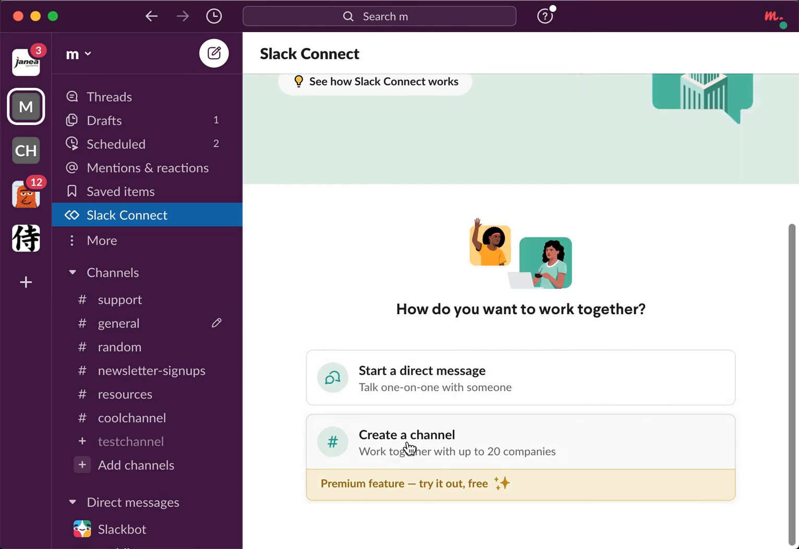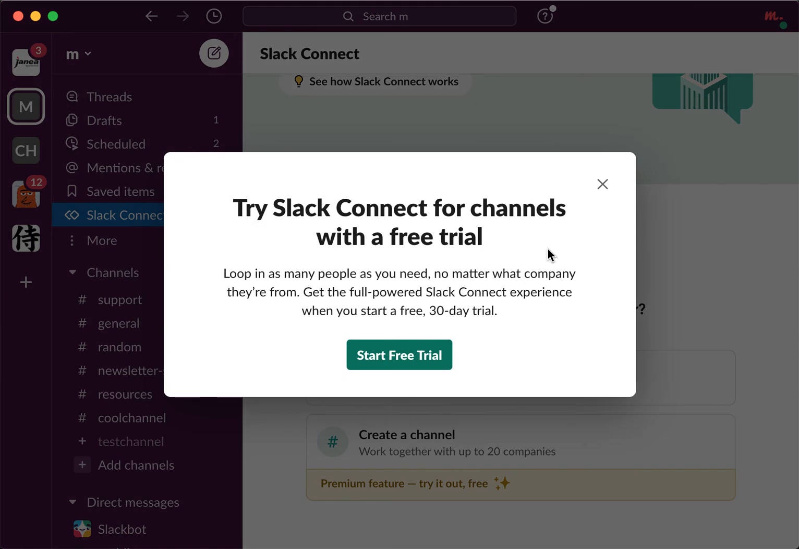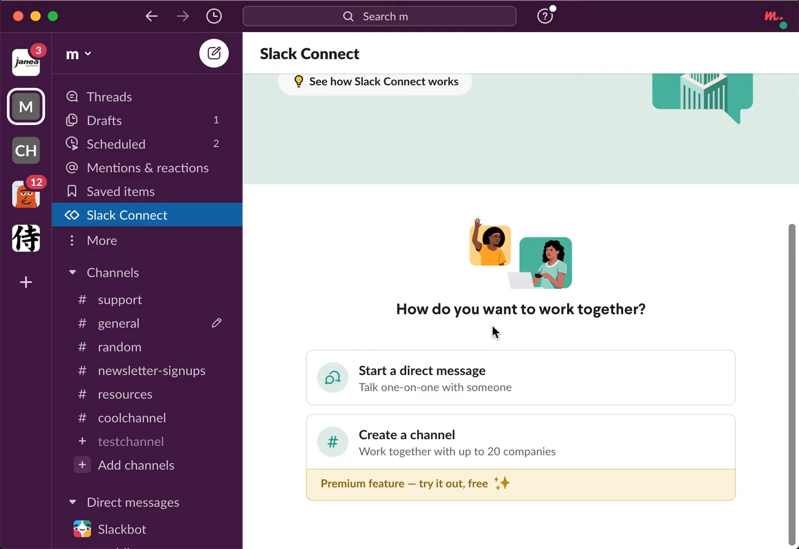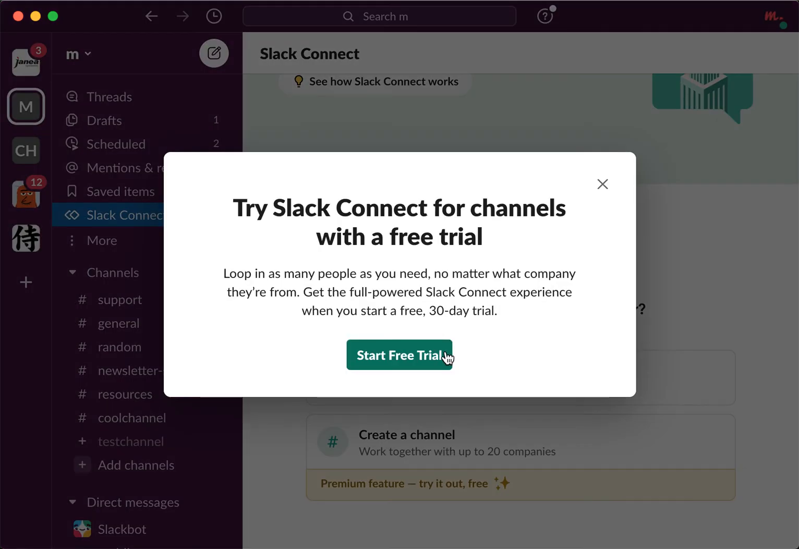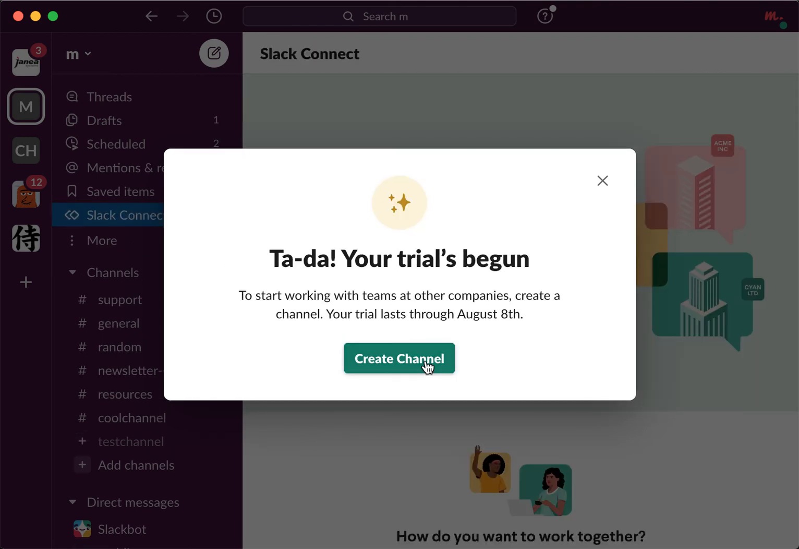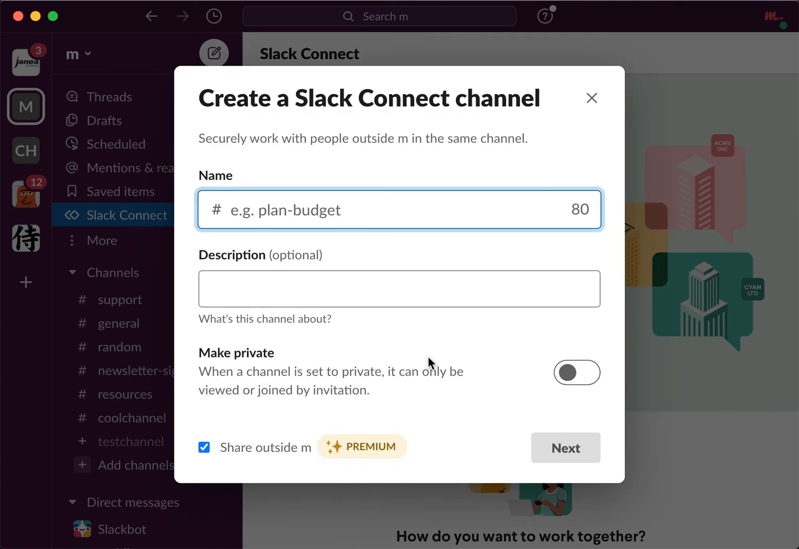If you want to create a channel, then you can work together with up to 20 different companies in that channel. So that's pretty cool. But then that's a 30-day free trial. And then, to start working with teams at other companies, create a channel. The trial lasts through like 30 days. So that's that. And then you can just create a Slack Connect channel.